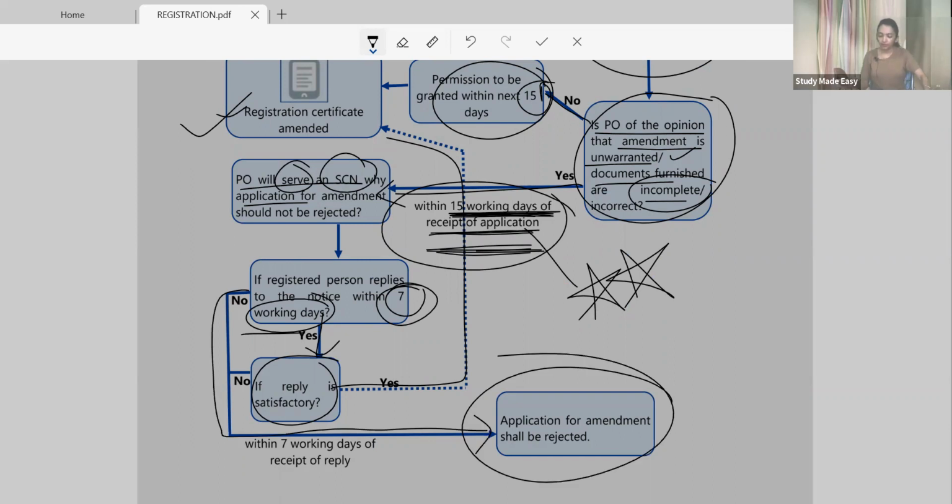Getting it? So every time rejection, 7 working days, something wrong happening, 7 working days, or 15 working days. But when it was the application part, when something wrong happened, that was days. There, days applied when it was wrong in the application for registration. Here, when it is an amendment, if wrong is happening, then working days have started. Are you getting what I am trying to say? How to remember when it will shift to working days? When fresh application and something wrong, then days. And when amendment and something wrong, then working days.